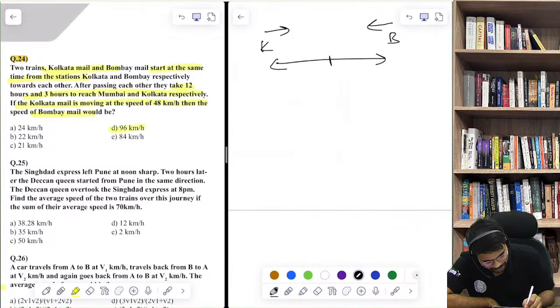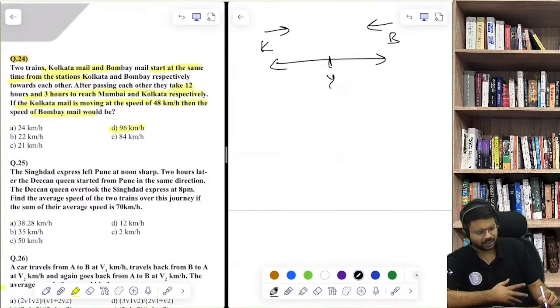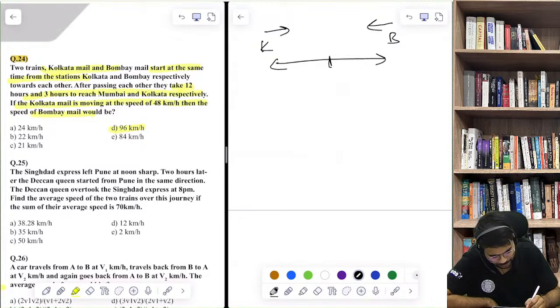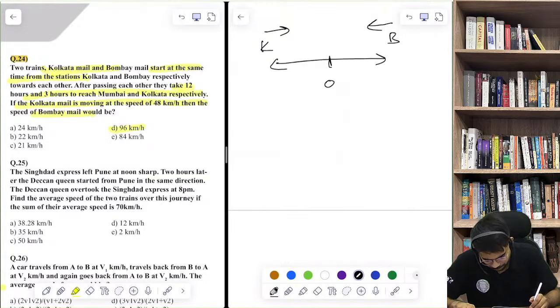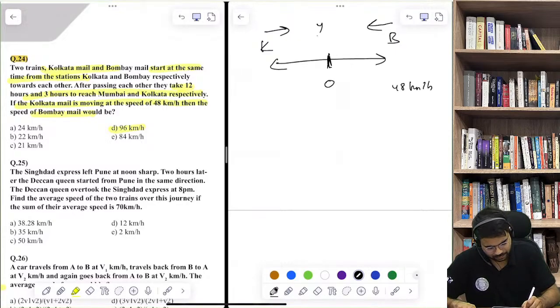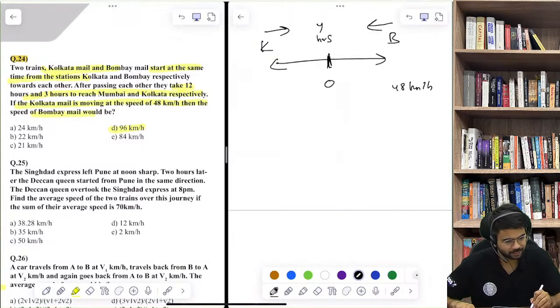Let's say they meet at some point, any point. Let's name the point as O. They meet at point O. And now assume the speed of Kolkata Mail is 48 kilometers per hour, that is what we are given. And let's say they meet after Y hours.